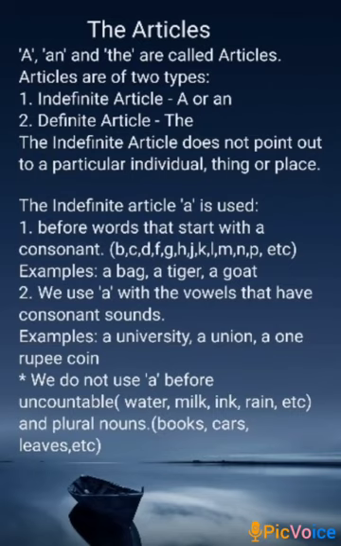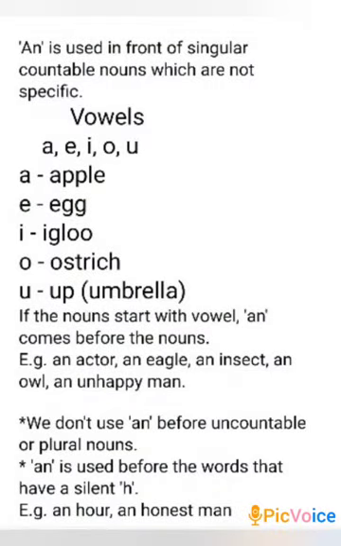We do not use a before uncountable nouns. Water, milk, ink, rain, these nouns cannot be counted. And plural nouns, books, cars, leaves, etc. We can say a book, but we cannot say a books. An is used in front of singular countable nouns which are not specific.